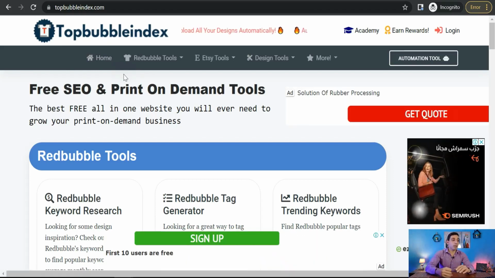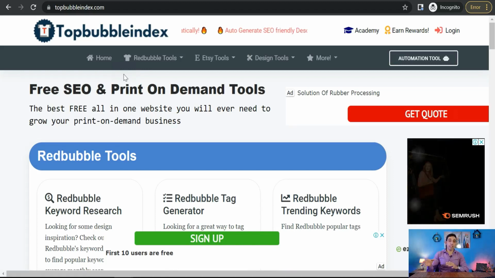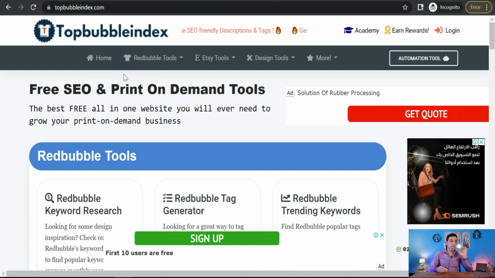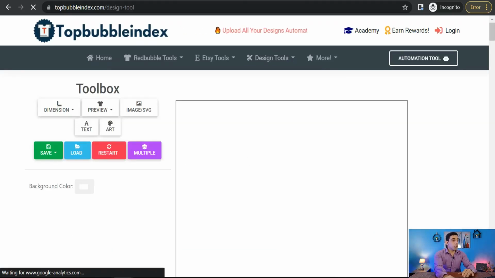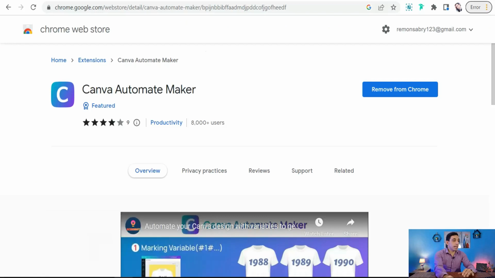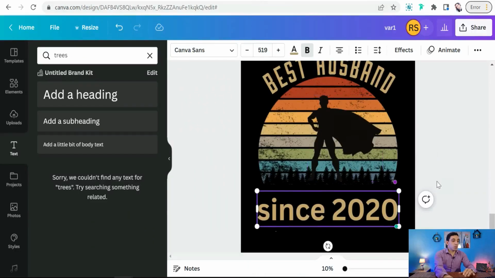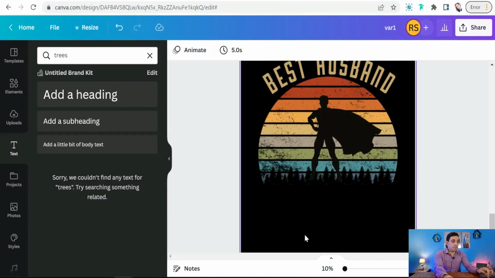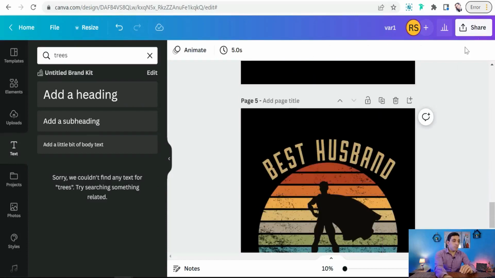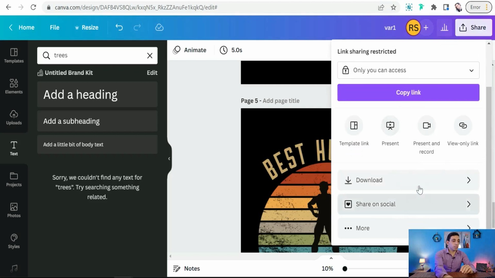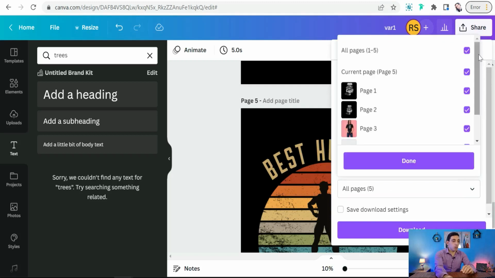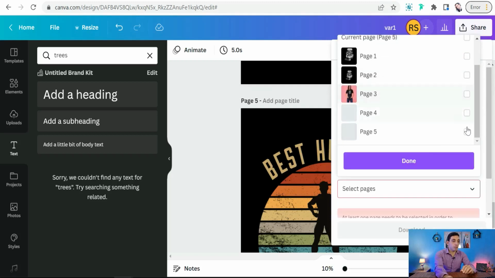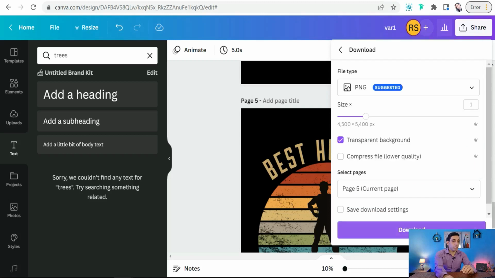And regarding our today's topic, for making a huge amount of designs with some variables, or just changing the year or the date, we can use these design tools, the design editor. First of all, you have to go back to our design on canva.com, and we can remove this text, the date portion, and download it as a transparent background. Download, transparent, and choose our page, which is 5. Okay, and done, and download it.